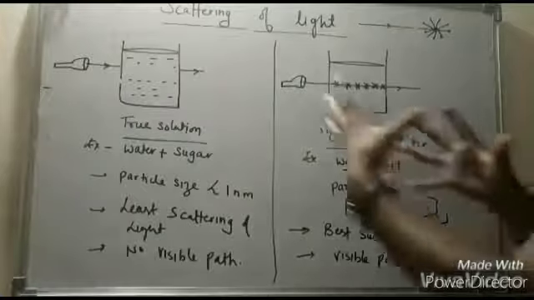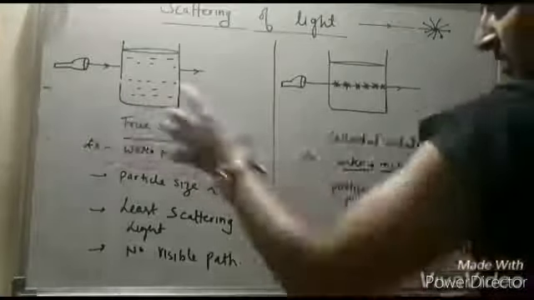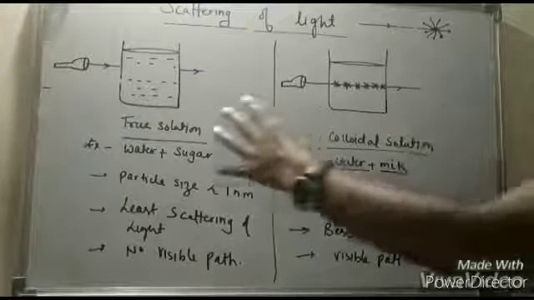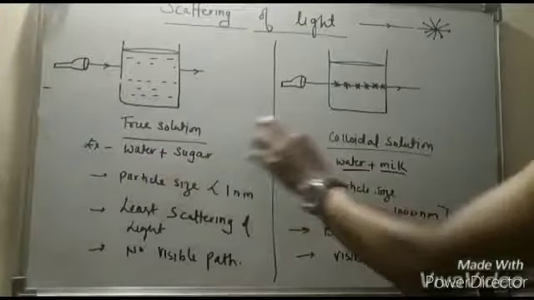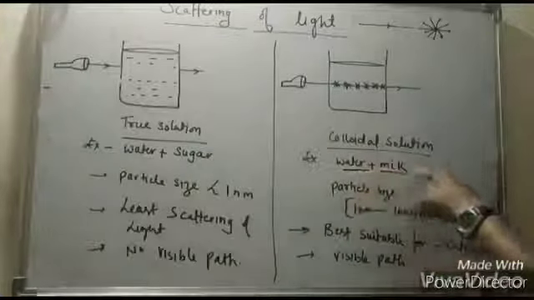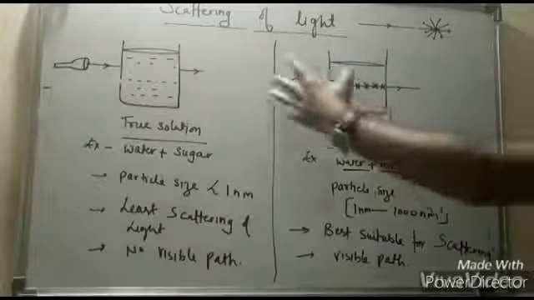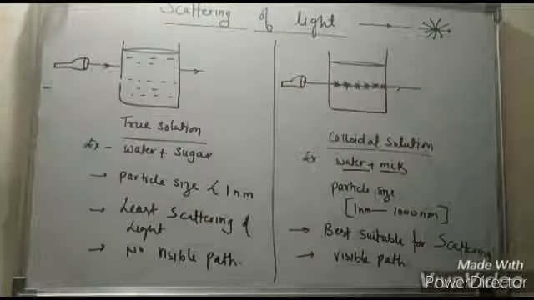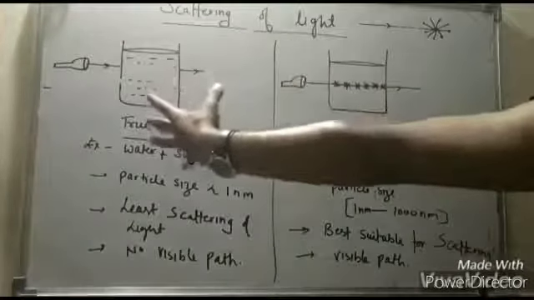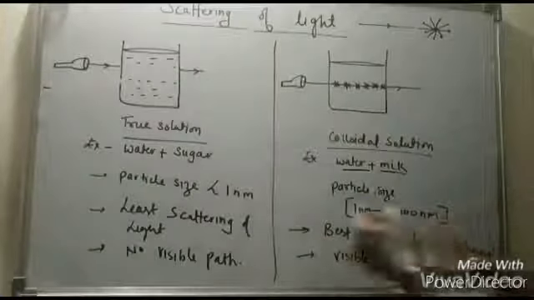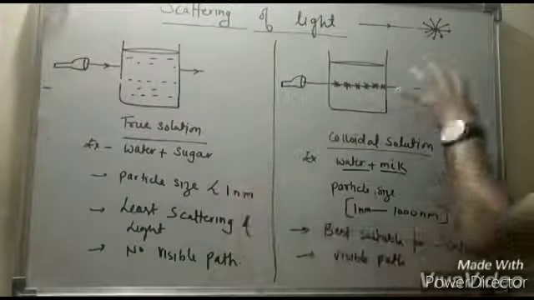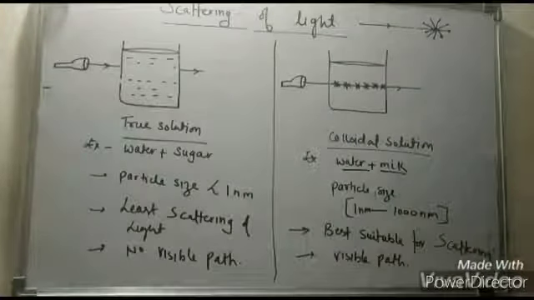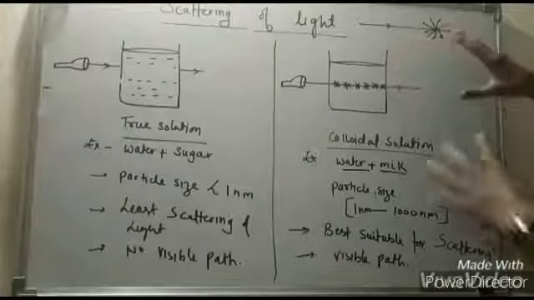Okay, I have two solutions. One is a true solution and the other is a colloidal solution. I take water with sugar and here I take water with milk. The difference between a true solution and a colloidal solution is the size of the particle. The size of the particle in the true solution is very small, less than 1 nanometer, and in the colloidal solution the size of the particle is between 1 nanometer and 1000 nanometers. It means the particle size in the colloidal solution is larger.